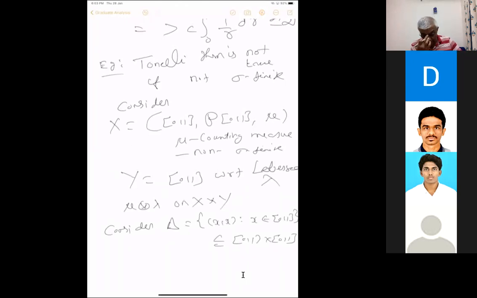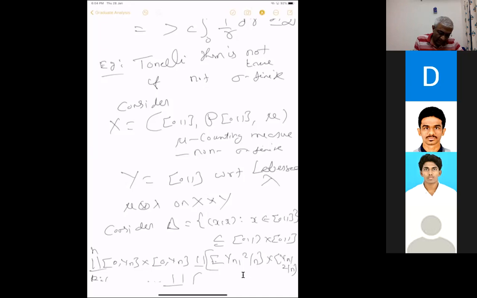Is it measurable? Because you consider this diagonal, you can write it as the disjoint union for k equal to 1 to n of [k/n, (k+1)/n] cross [k/n, (k+1)/n], like this, up to [(n-1)/n, 1] cross the same thing.